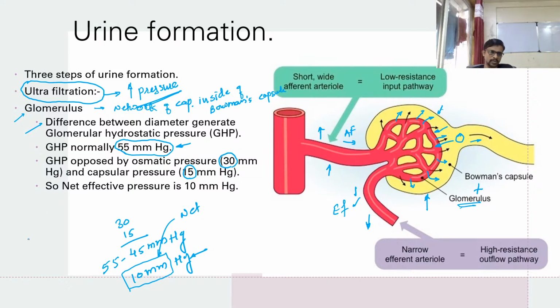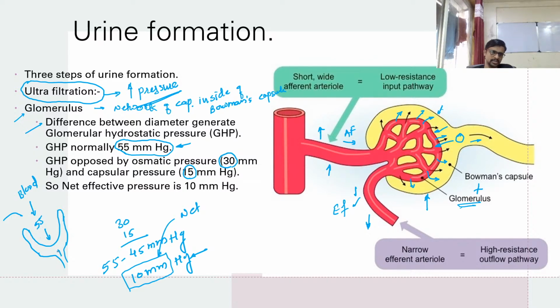Let's see, guys, what is happening here. So this is your Bowman's capsule. I am not going to draw it completely. And here is the pressure of blood. Why? Because the vessel coming inside is larger in diameter, and the one moving out is smaller in diameter. So there is more pressure inside this structure, and this pressure is 55 mm of Hg in this direction.